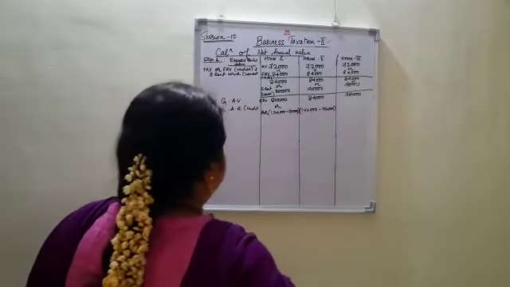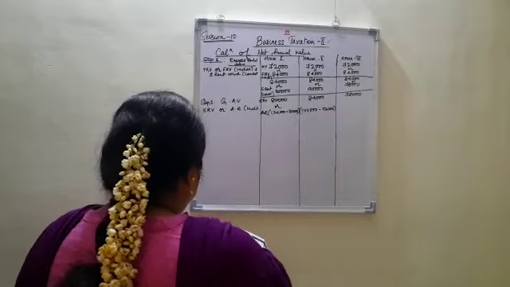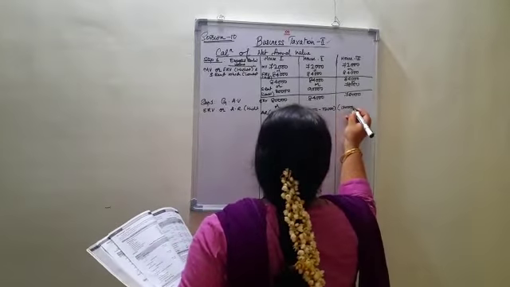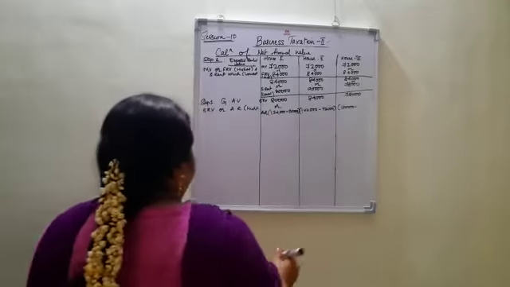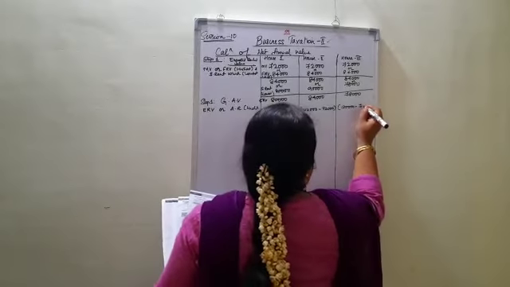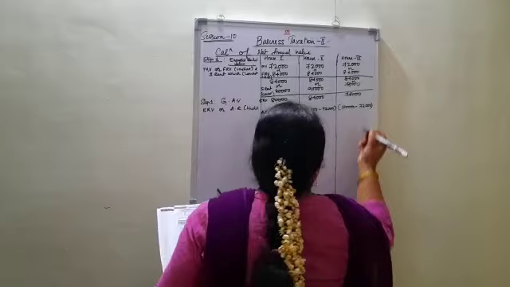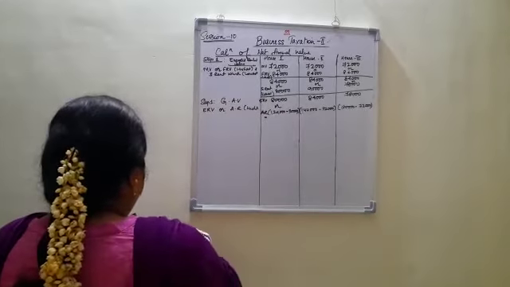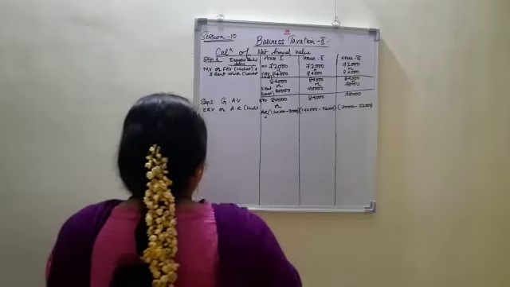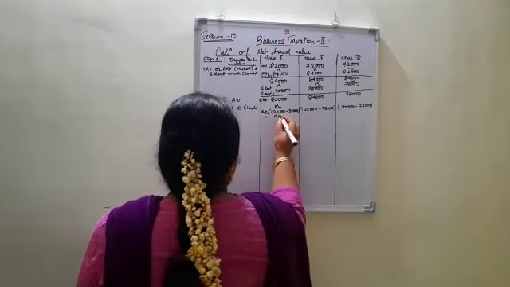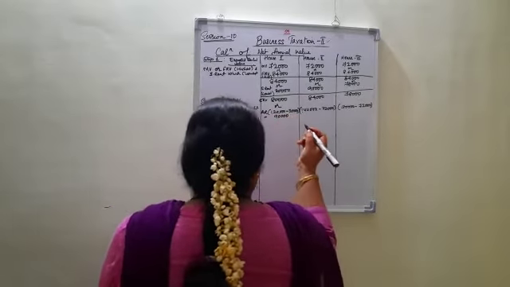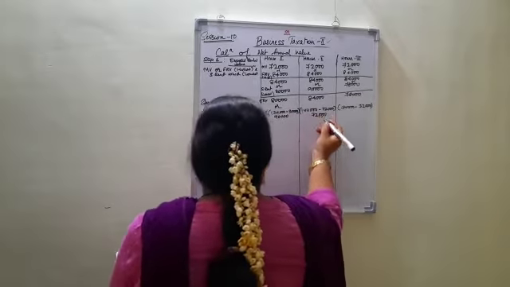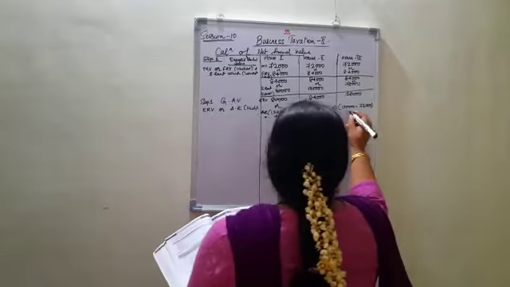In the case of the third house, what is the actual rent? Actual rent is 1,80,000, and you are supposed to deduct your unrealized rent, that is up to 72,000. After deducting 30,000 from 1,20,000, you are getting 90,000 in the case of the first house, then 72,000 in the case of the second house, and 1,08,000 in the case